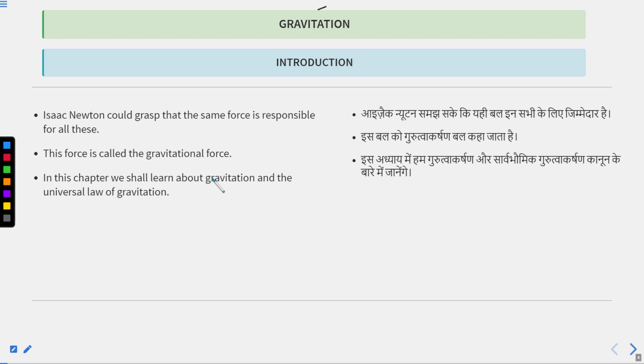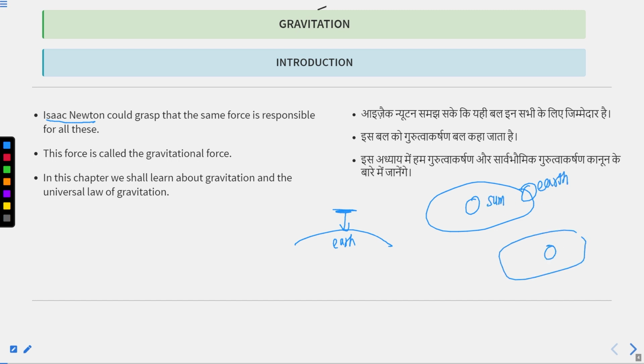Isaac Newton, a scientist, could grasp that the same force is responsible for all of these. Isaac Newton said that a pen falling towards the earth, the earth revolving around the sun, and the moon revolving around the earth all have the same force.